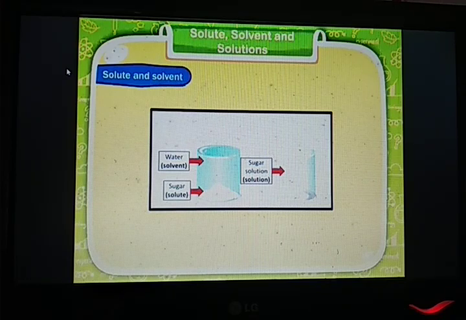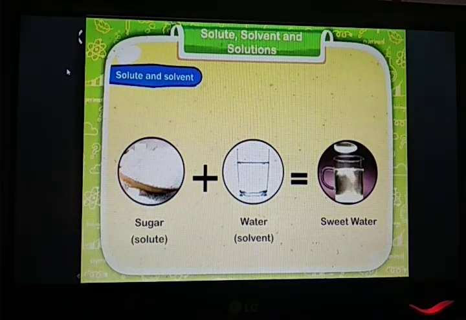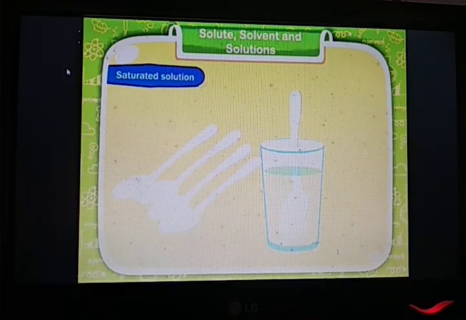Or you can take salt solution also. In salt solution the solute will be salt, whereas the solvent will be water, and the solution which is formed is known as a salt solution. As you can see over here, sweet water has been formed by mixing sugar and water. So here sugar is a solute, whereas water is a solvent.